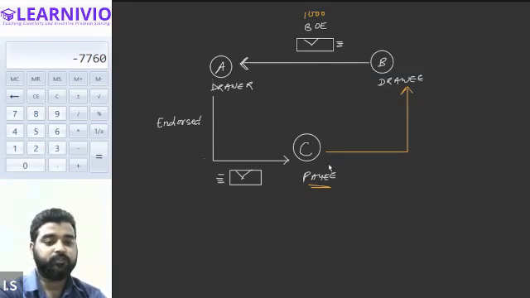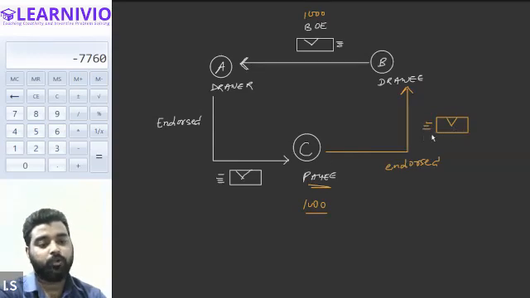Getting my point? A has endorsed it to C. C is further endorsing it, not presenting it for payment. Let's say C owes rupees 1000 to B. So against the payment of this particular amount, C is endorsing this same bill of exchange which has been drawn by B on the drawer.